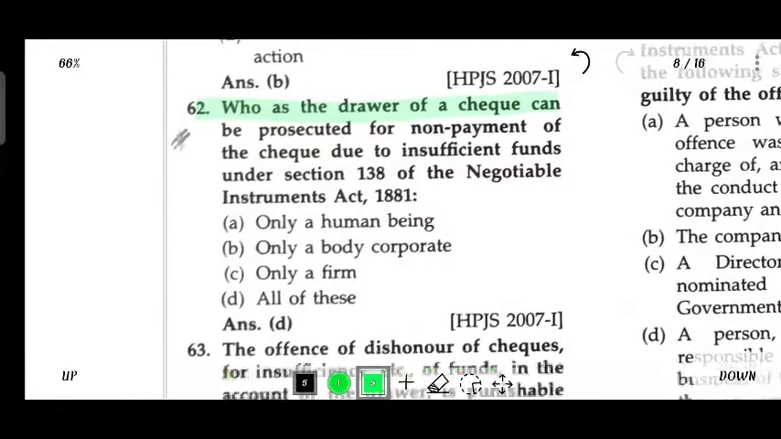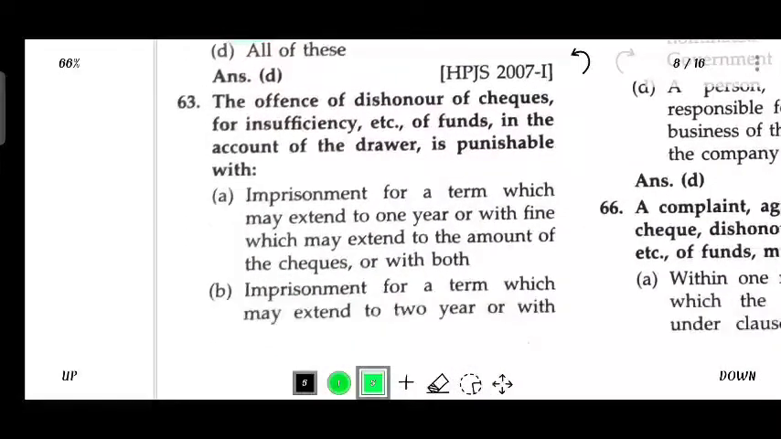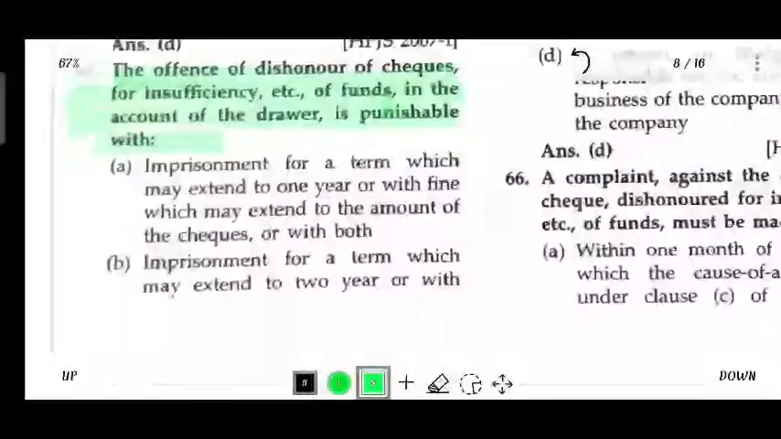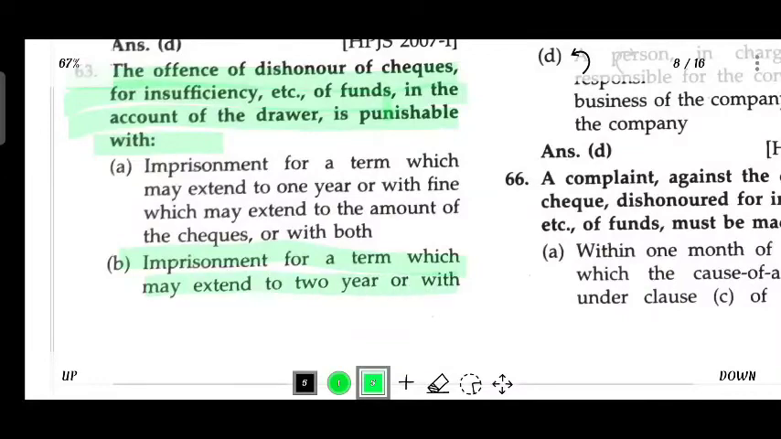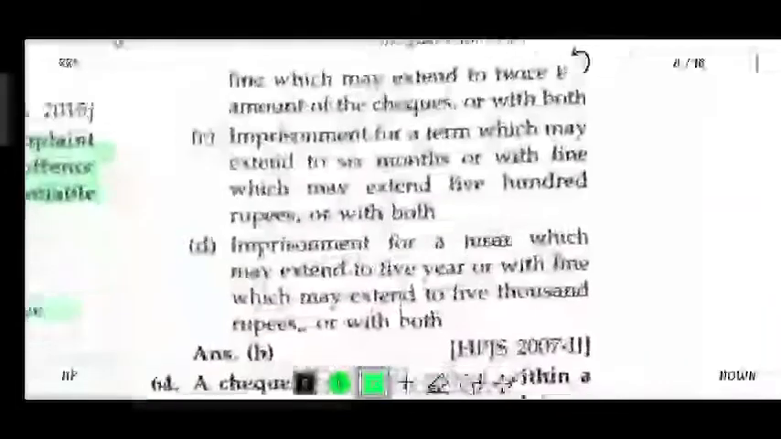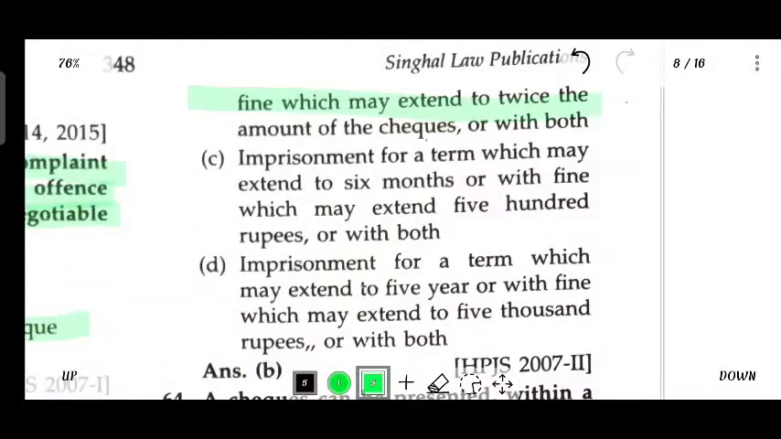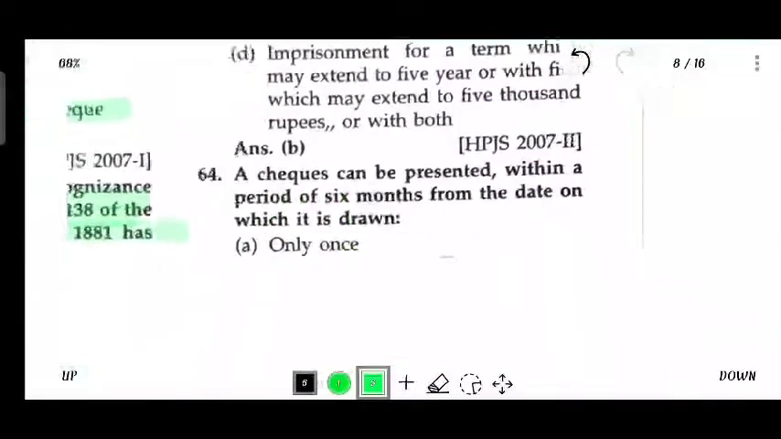Who, as the drawer of the check, can be prosecuted for non-payment of the check due to insufficient funds under Section 138 of Negotiable Instrument Act 1881? Only human being, only corporate body, only a firm, all. The offence of dishonor of check for insufficiency etc. of funds in the account of the drawer is punishable with imprisonment for a term which may extend to 2 years, or with fine which may extend to twice the amount of the check, or with both.